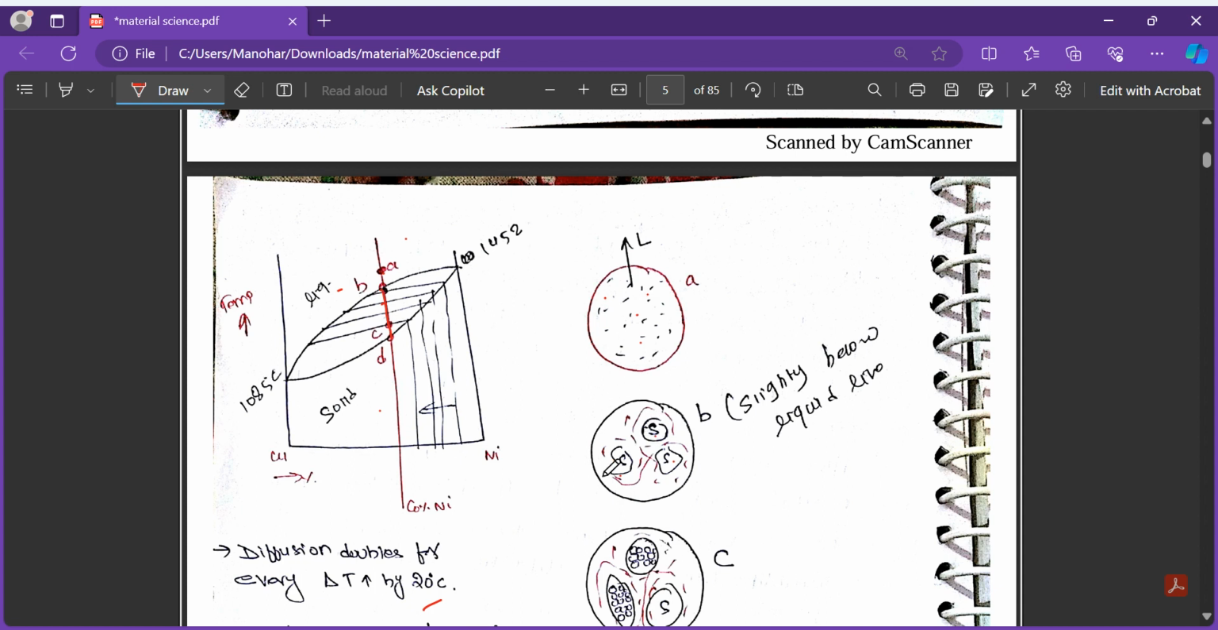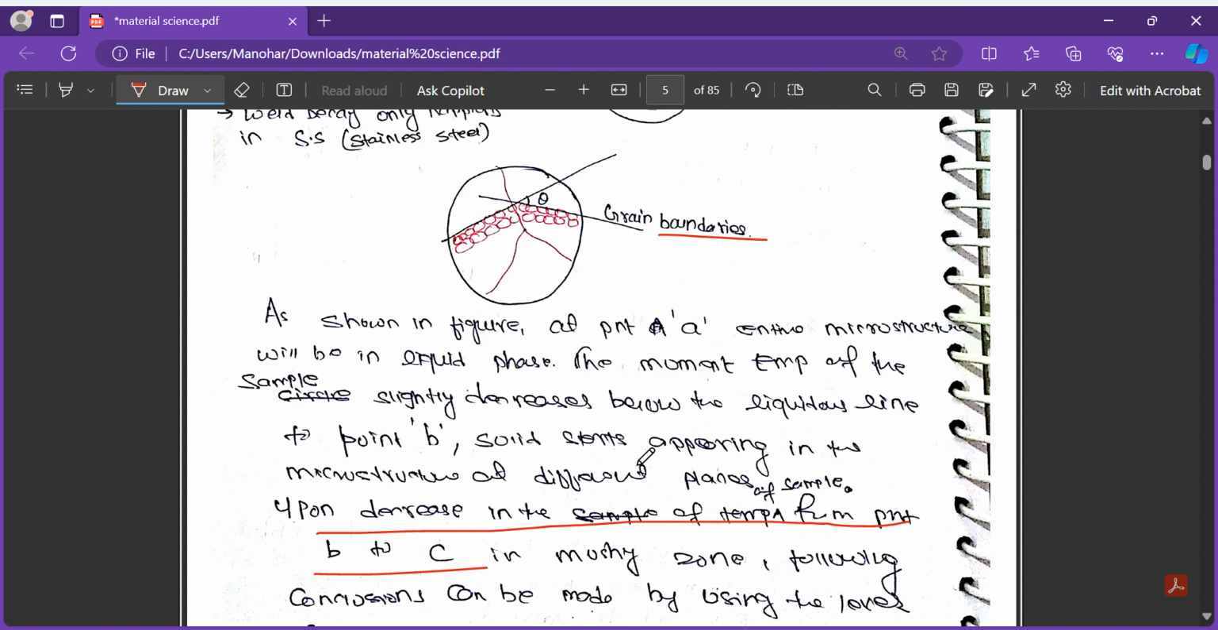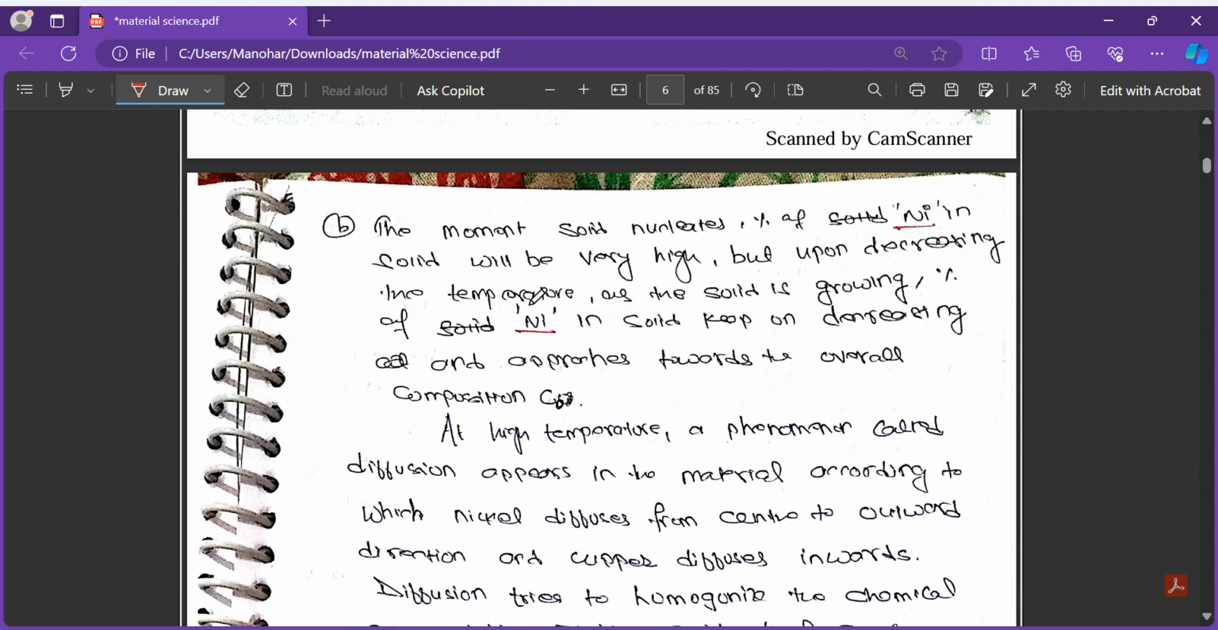When the solid starts forming, which will first come as a solid? Copper, because copper's melting point is lower. So solid will be like a chunk of copper here, but the liquid pool is largely nickel, because nickel has the higher melting point, 1452 degrees Celsius. So the fraction of nickel will be larger. The percentage of nickel in the solid will be very high, but upon decreasing the temperature, as the solid grows, the percentage of nickel in the solid keeps on decreasing, and it approaches the overall composition C naught.